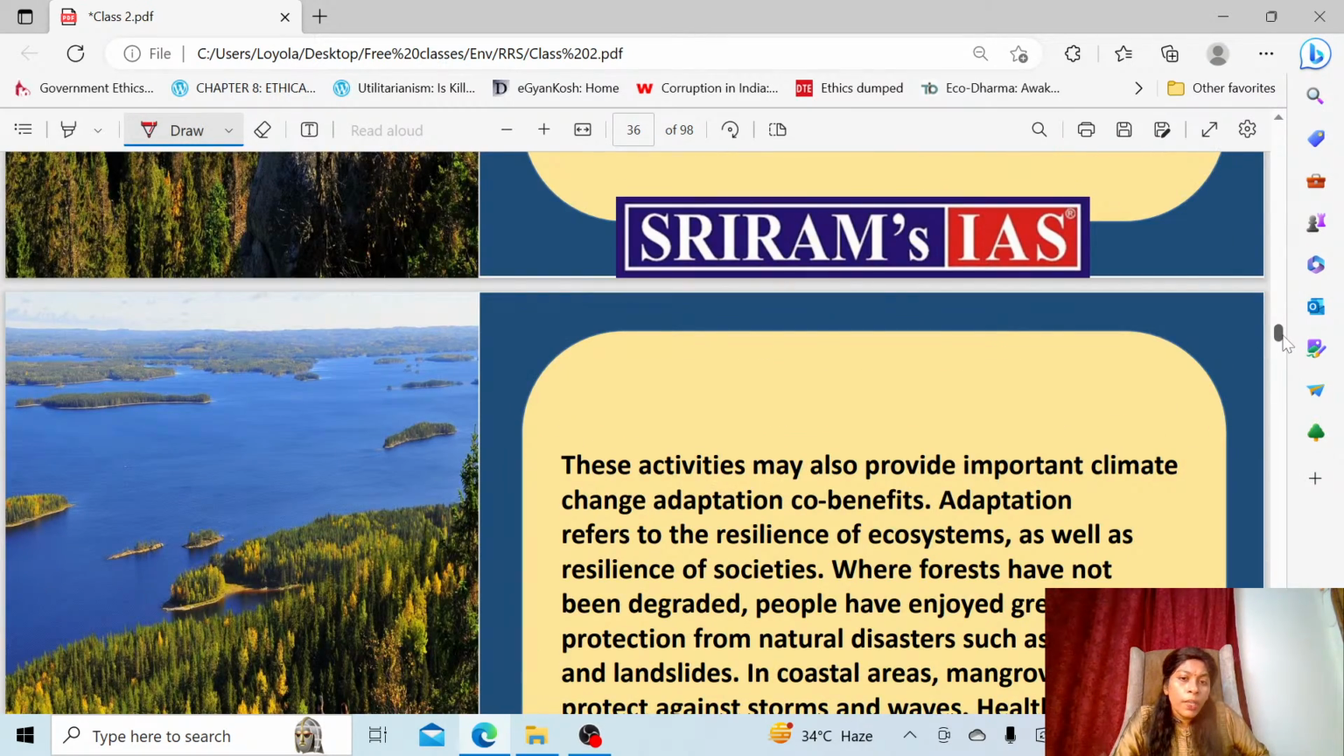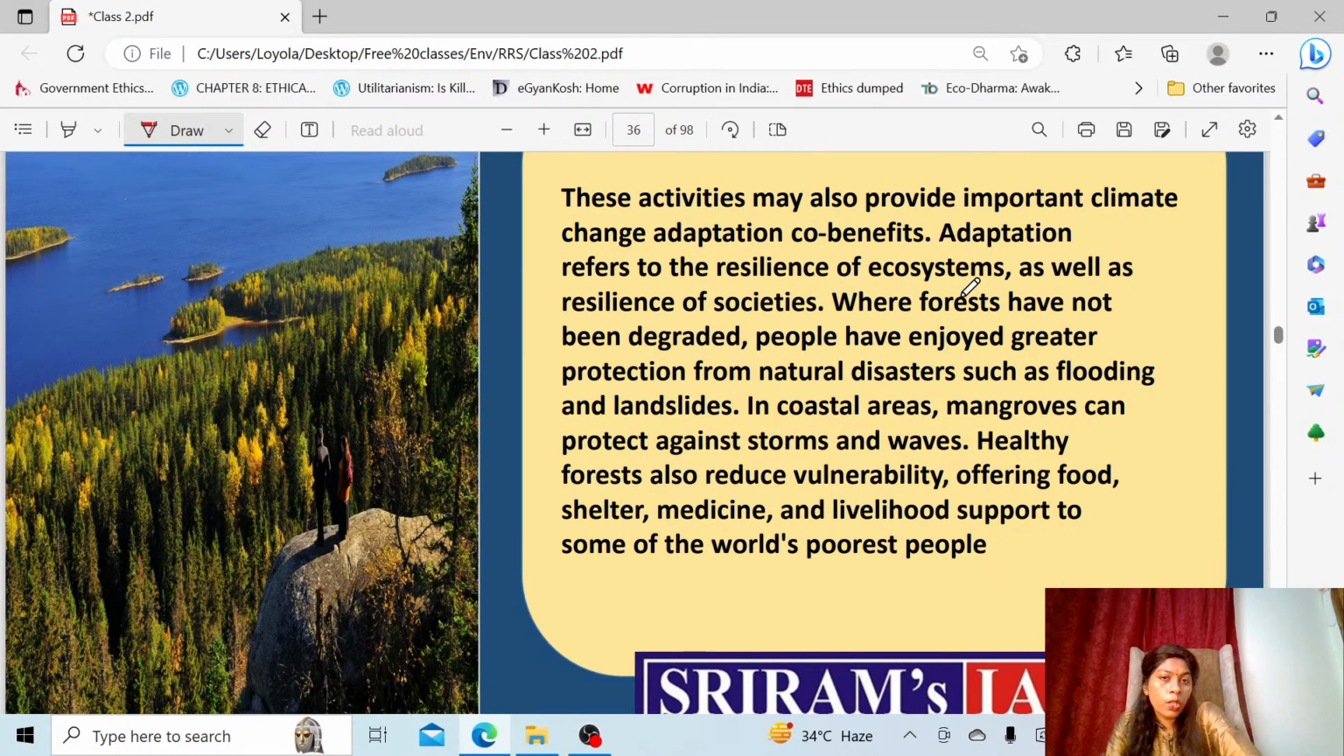Then, along with this, this is also one important point you can keep in mind. Along with reducing the emission plus conserving and sustainably managing the forest, these activities are also providing important adaptation. Climate change adaptation co-benefit is also coming along with that. Why are we saying climate change adaptation co-benefit is here? As you know, when forests are completely degraded, when there is no forest, what happens? People will have nothing, because they will have no benefit.